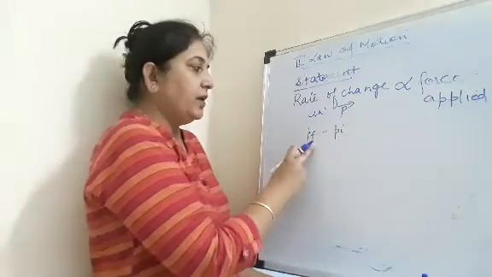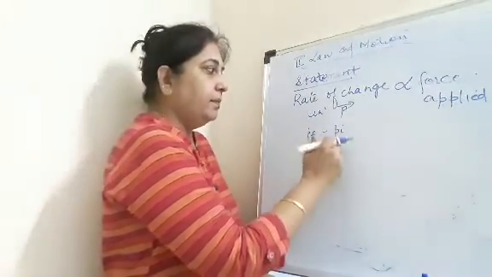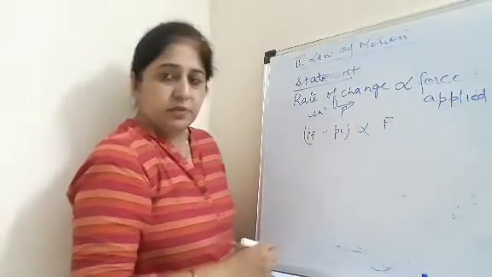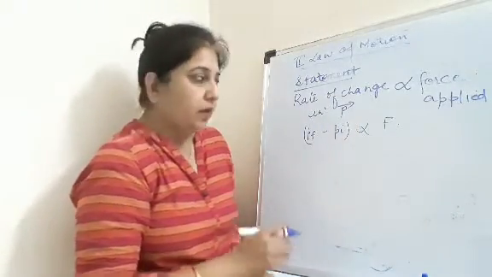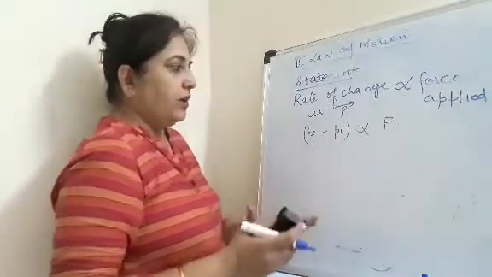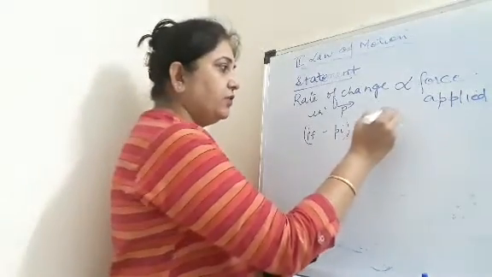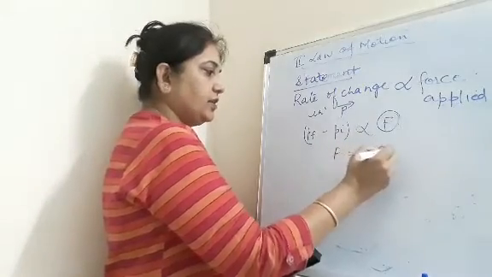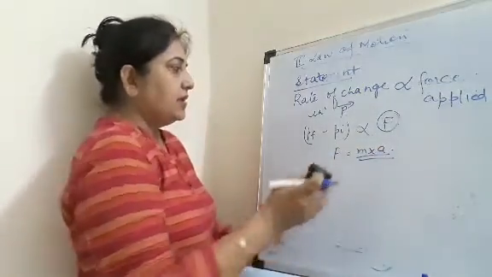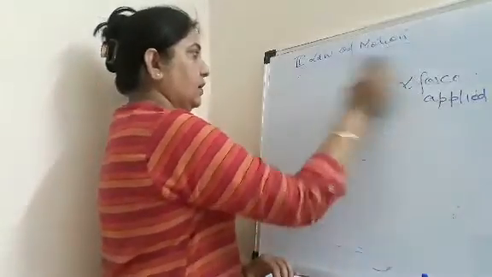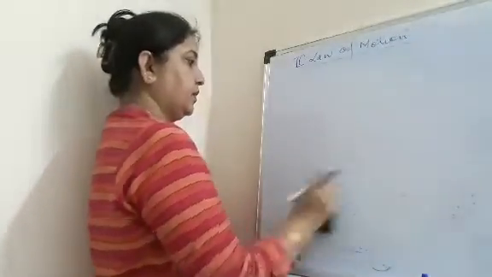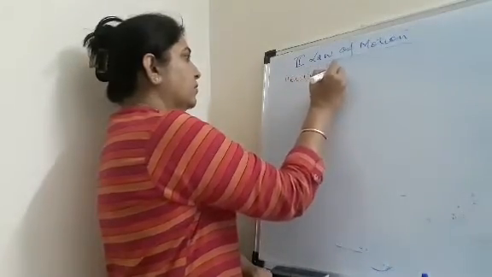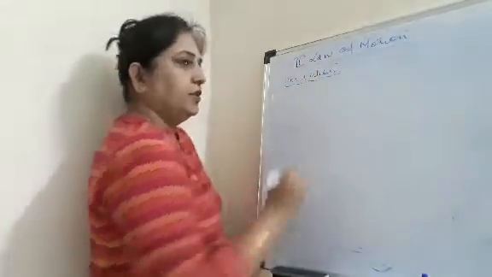Pf is the final momentum minus the initial momentum, and this is directly proportional to the force which is being applied on that object. Okay, so we are going to study the whole derivation, and we are going to derive the formula for force, and that will be equal to mass into acceleration. Okay, so let's study the derivation. I will write here derivation, and listen to the explanation carefully.